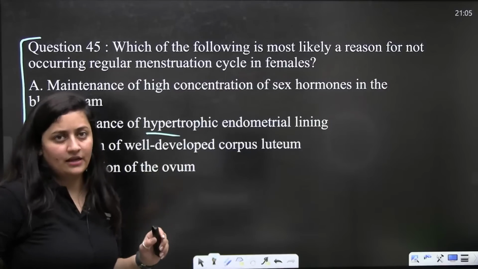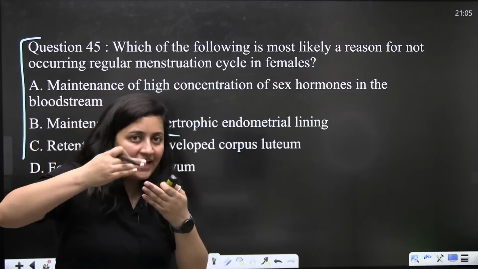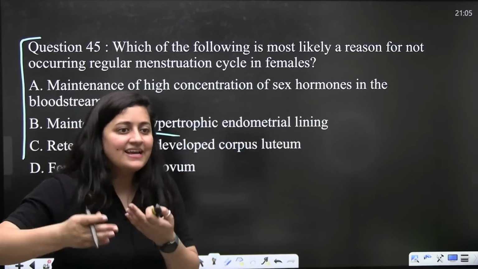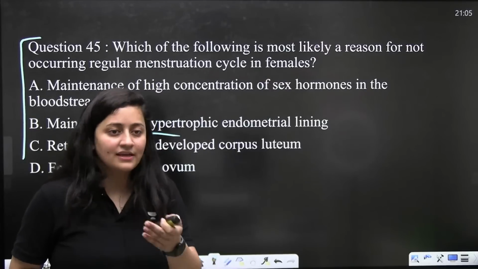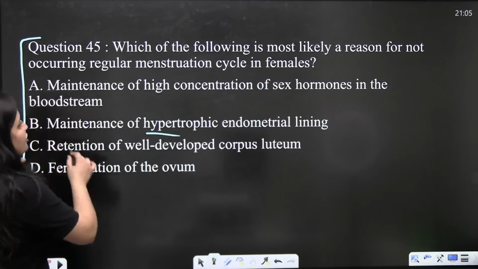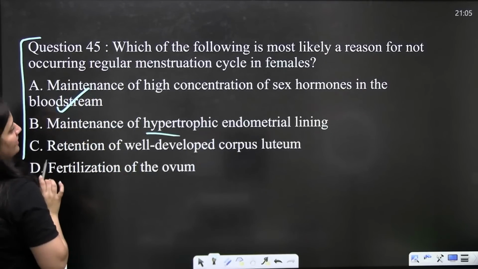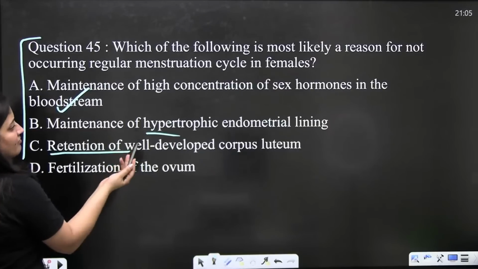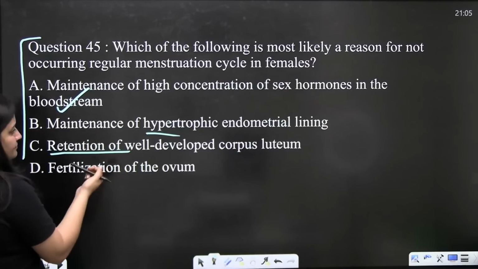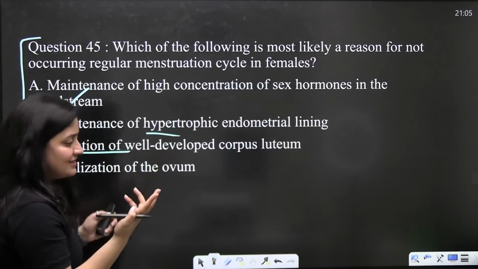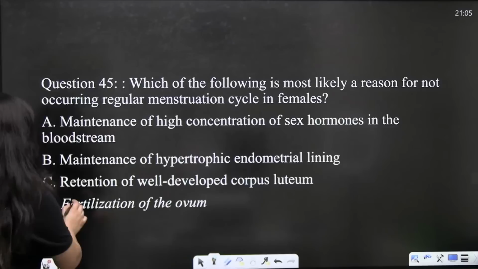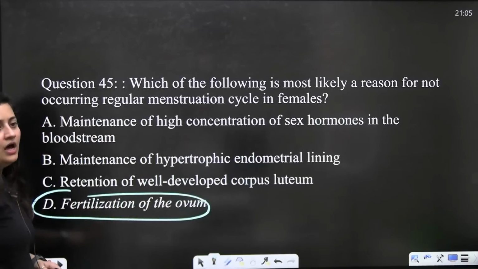Hypertrophic endometrial lining means the endometrium is showing growth. High concentration of sex hormones has no role in irregular menstruation. Retention of well-developed corpus luteum indicates progesterone, the pregnancy. So the best answer is the fertilization of the ovum.